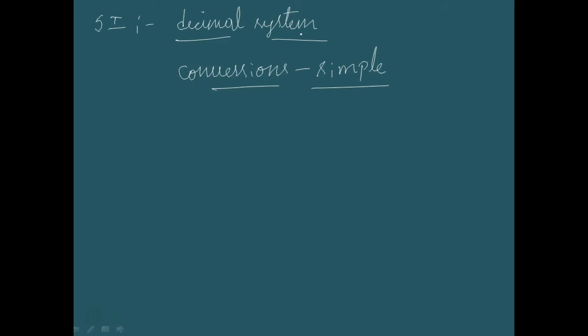And this SI system has seven basic units, or we can say seven base quantities. Along with these seven base quantities, there are two more units that are defined for plane angle as well as for solid angle.